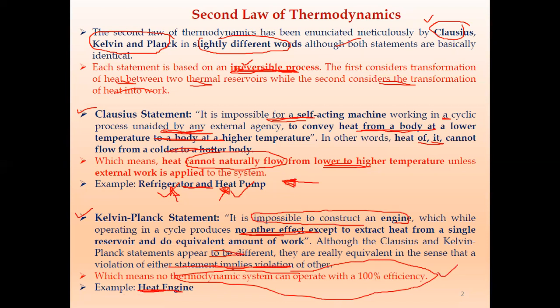So the second law of thermodynamics has mainly two statements. One is the Clausius statement, which is based on conveying heat from a body at lower temperature to higher temperature. The second is based on the engine, where the extracted heat cannot be converted entirely into work. One is Clausius, another is Kelvin-Planck.